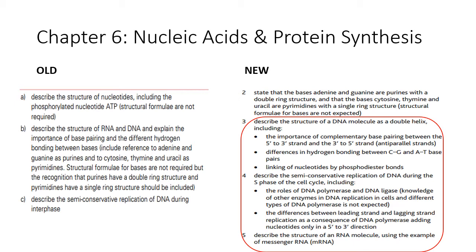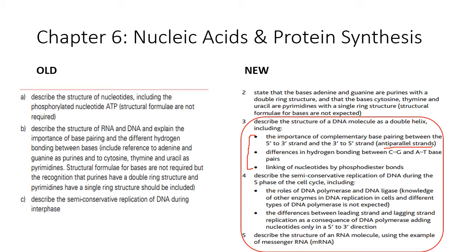So it says here, describe the structure of a DNA molecule as a double helix, including, and then it goes on to state all of these other things that you have to include, such as the importance of complementary base pairing between the 5' to 3' strand and between the 3' to 5' strand, and also ensuring that you mention that they are anti-parallel strands.